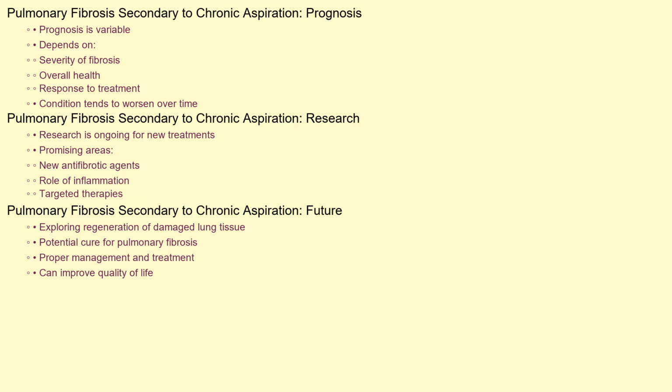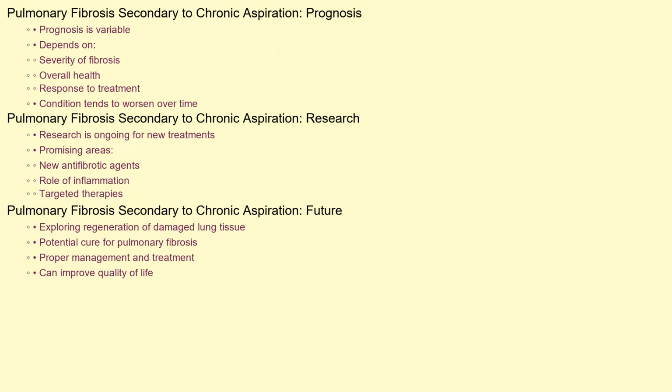The prognosis for pulmonary fibrosis secondary to chronic aspiration is variable and depends on factors such as the severity of the fibrosis, the individual's overall health, and their response to treatment. The condition tends to worsen over time, but the rate of progression can vary significantly. Research is ongoing to develop new and more effective treatments for pulmonary fibrosis.